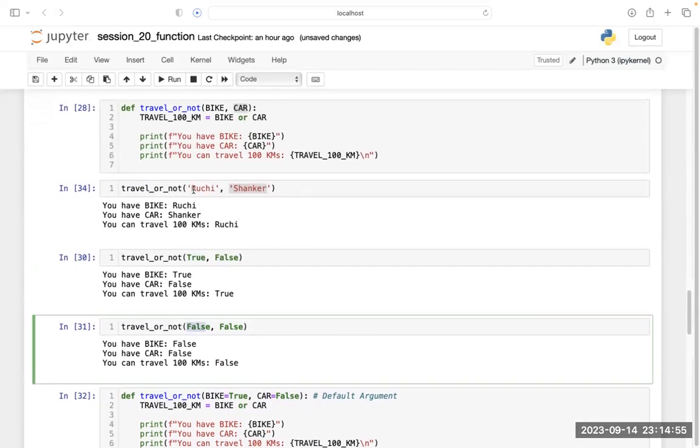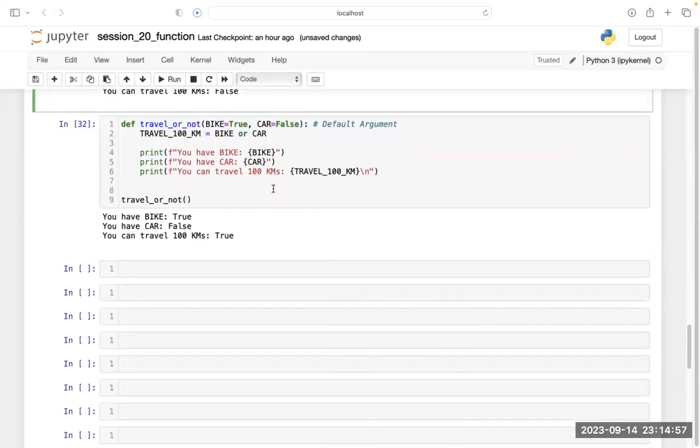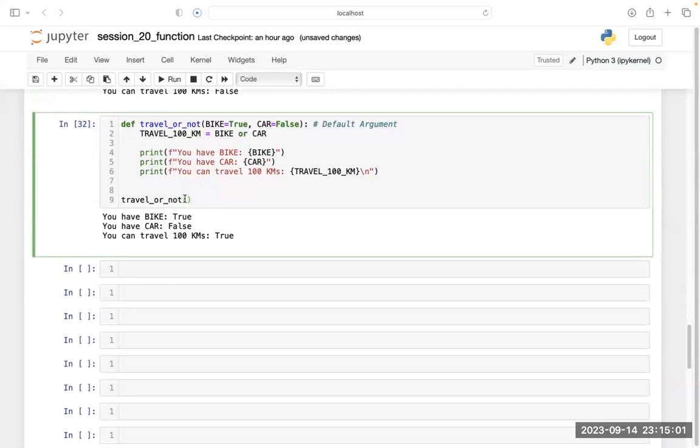Am I right or wrong? But here, when you are calling a function, you are not passing any argument. Why? Because you have by default already defined your argument here. You have told that the value of bike should be true and the value of car should be false. So in the place of bike, always true will come, and in place of car, always false will come. And true or false will always give me true. So here true is coming.